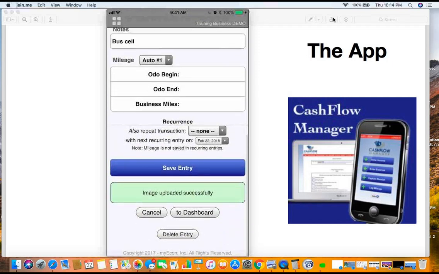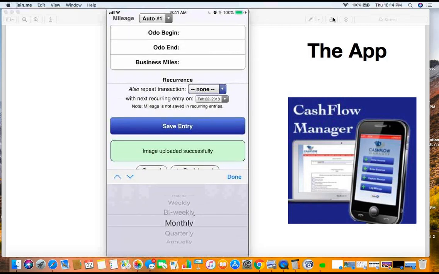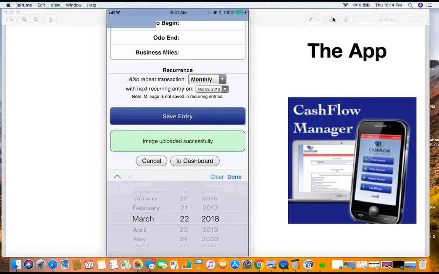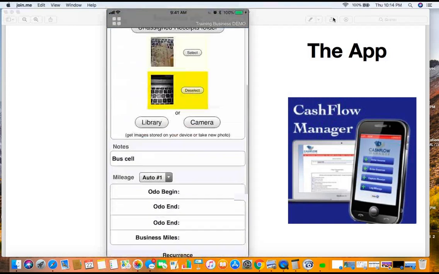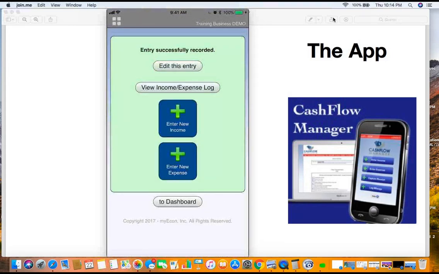So now let's go ahead and finish this out. All right. We're going to say this is monthly as well. All right. And we're going to do this in March. We're going to save this entry. Okay. And now we've got to confirm this entry. Boom. Let's confirm it. Okay. We're good to go. Now I can go back here.